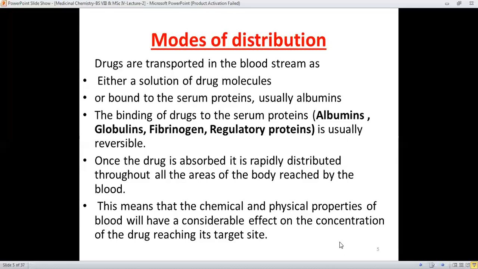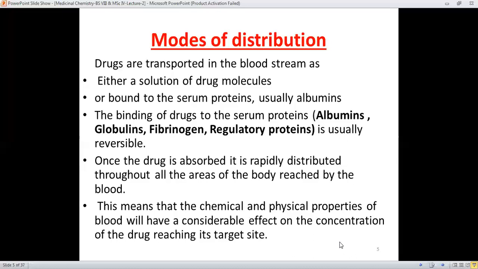The binding of the drugs with these proteins is usually reversible. It means that at a certain condition and at a certain stage of the pharmacokinetic phase, these drug molecules must be released from these proteins.